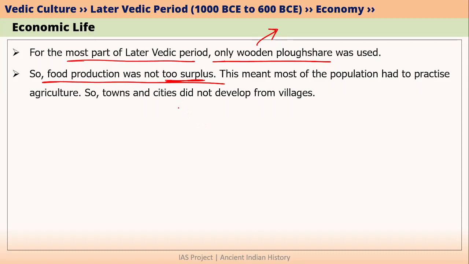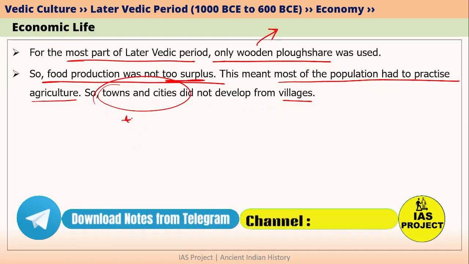Whenever food production becomes too surplus, urban life develops. So since the food production was not too surplus in later Vedic period, most of the population had to practice agriculture. That is why these agriculture practicing Aryans were living in villages. They did not develop towns and cities. So this is one of the reasons why cities and towns did not develop in later Vedic period.